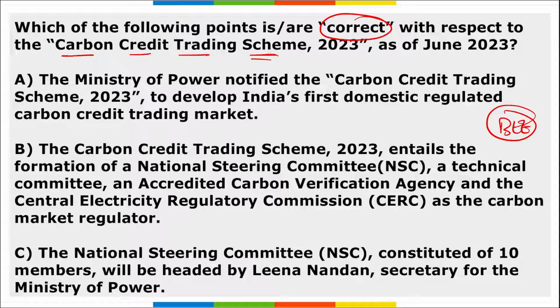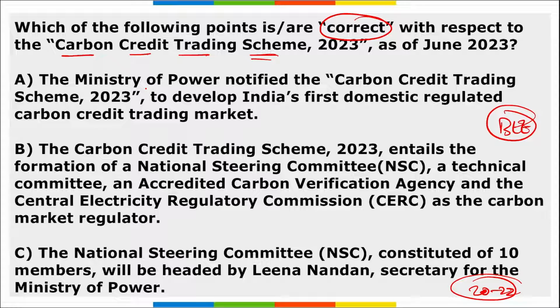Then remember, this Carbon Credit Trading Scheme entails the formation of the National Steering Committee. This is a technical committee, correct? And the Grid Controller of India, that is Grid India, will be the registry for the Indian carbon market. This National Steering Committee that was set up constitutes about 20 to 22 members and will be headed by the Secretary of the Ministry of Power. Currently, who is the Secretary of the Ministry of Power? Shri Pankaj Agarwal, and he will be the chairman of this 20 or 22 member National Steering Committee that will be formed for the Carbon Credit Trading Scheme.